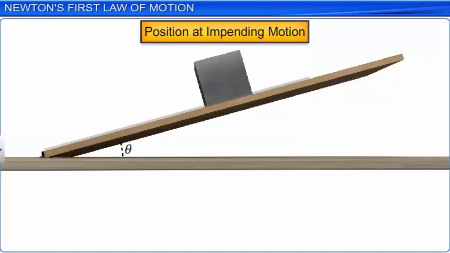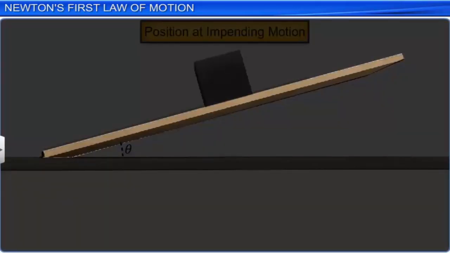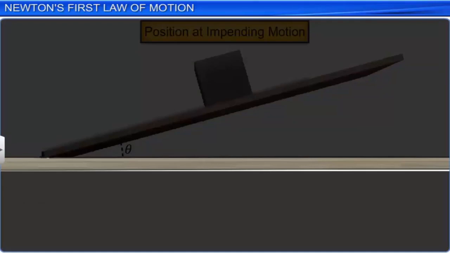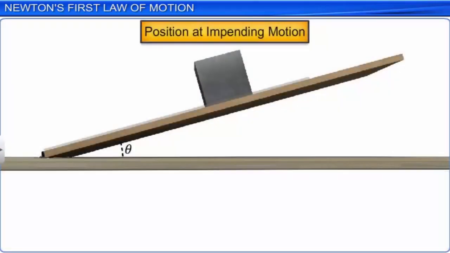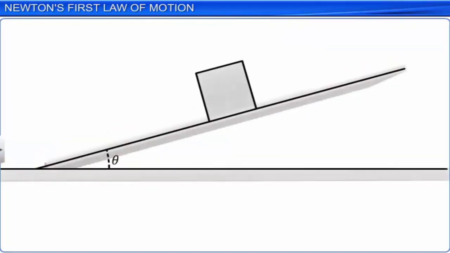Theta is the angle between the inclined plane and the horizontal surface. We now have to identify the external forces acting on the iron cube. W Newton is the weight of the iron cube acting vertically downward.